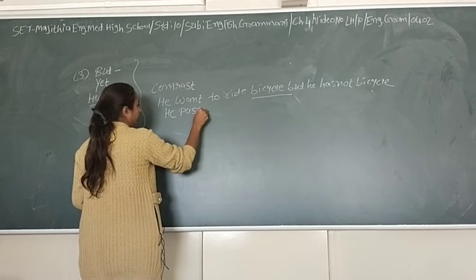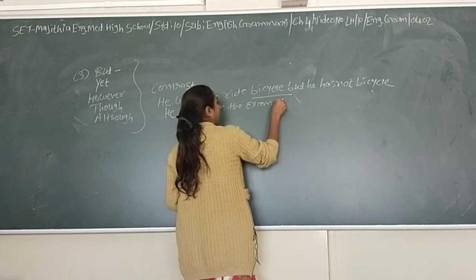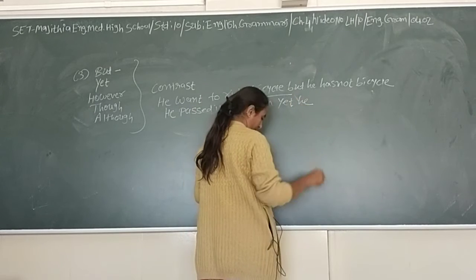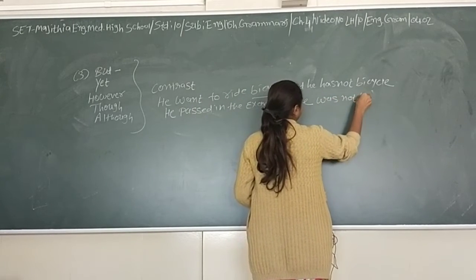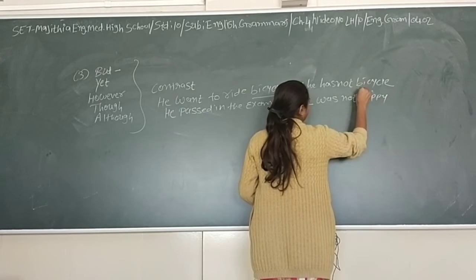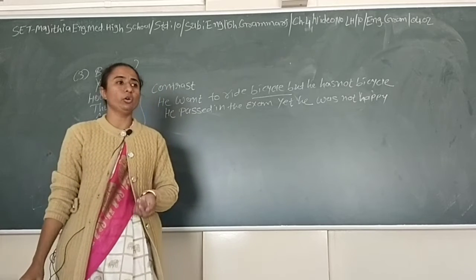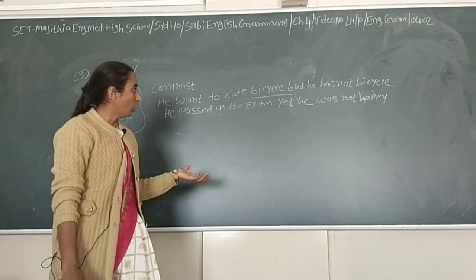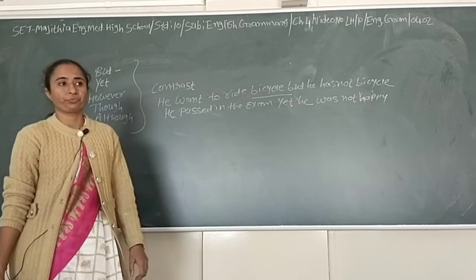He passed in the exam, yet he was not happy. He already passed the exam, but he was not happy. Yet he was not happy. I don't know why. Maybe he did not get the percentage, or any other reason was there.